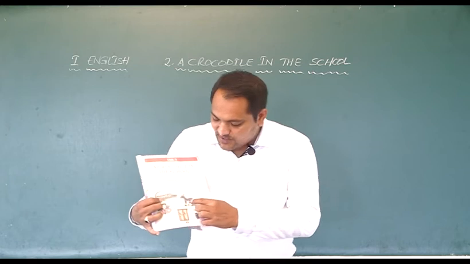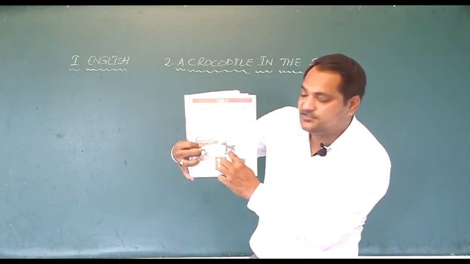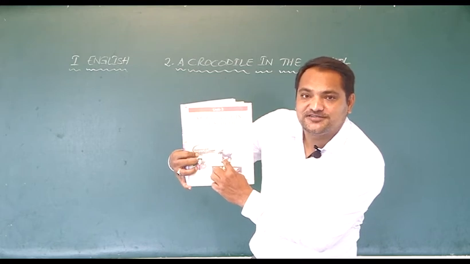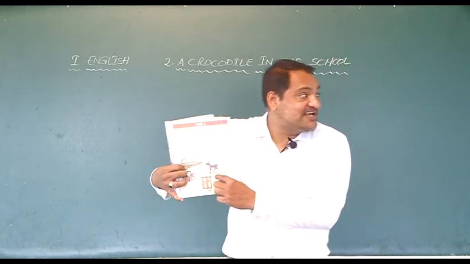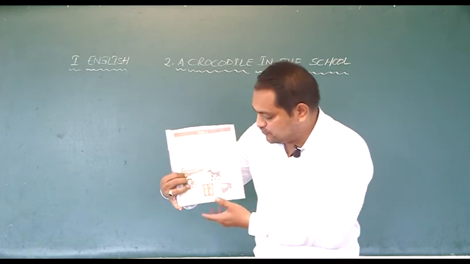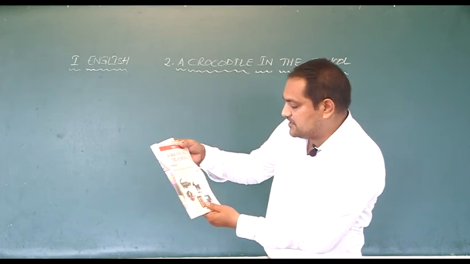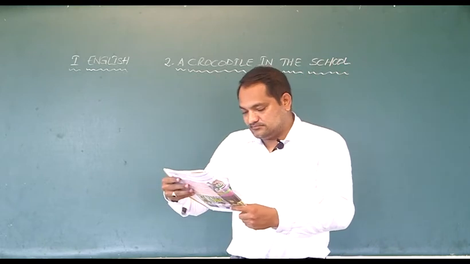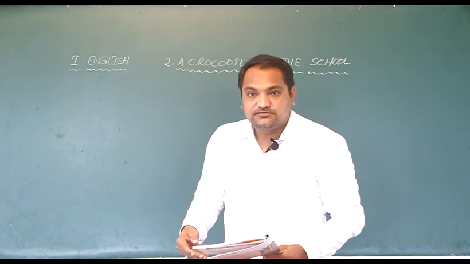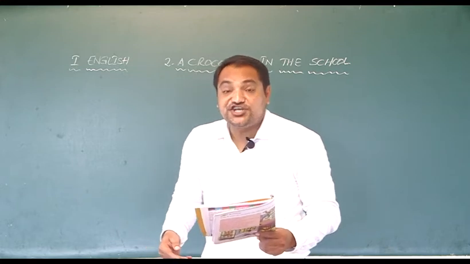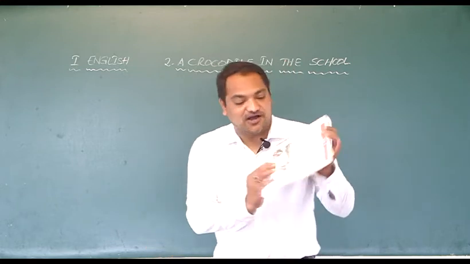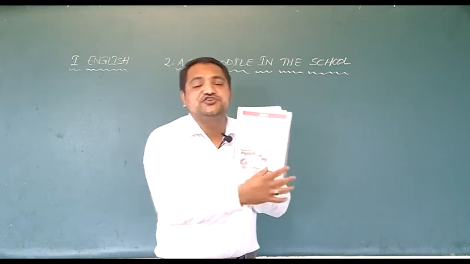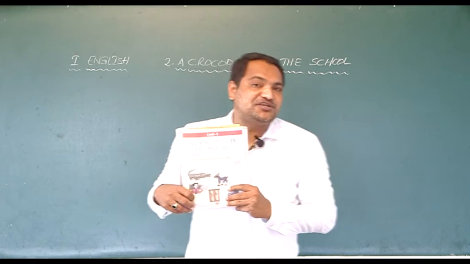Then what's the third one? Look at the third picture. Is that a sheep or a goat? Yes, you guessed it right. It is a goat. And how do you spell the word goat? G-O-A-T.